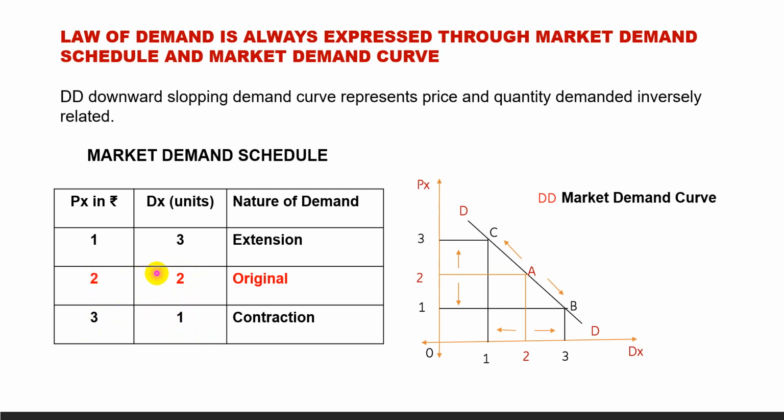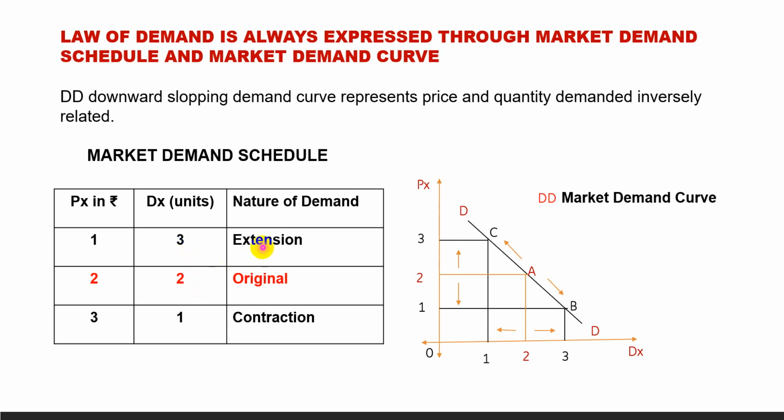Let us consider this the given original one. Now what happens when the price decreases from rupees 2 to 1? Quantity demanded, not demand, increases or extends from 2 to 3 units.